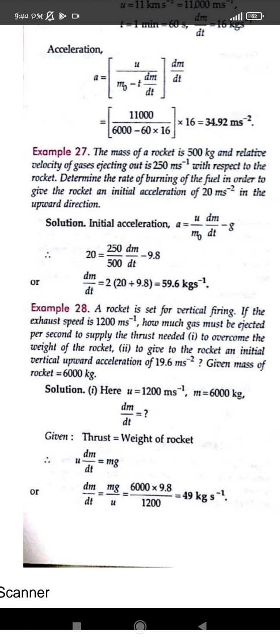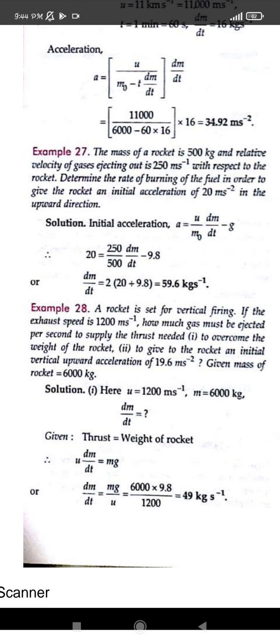To overcome the weight of the rocket, to give the rocket an initial velocity in the upward direction, the mass is given, m is given as 6000 kg, that is the rocket mass. And what we have to find is what thrust should be needed to overcome the weight of the rocket. What is the weight of the rocket? It will be given as mg. And we have to find out the thrust also.